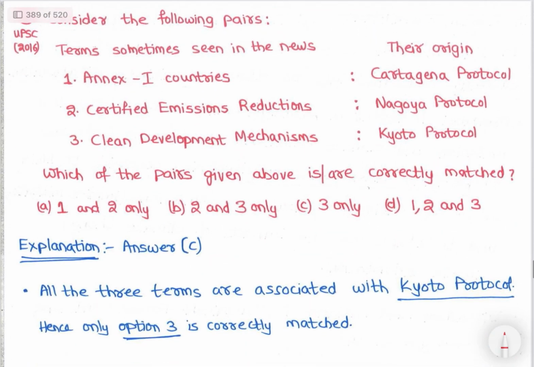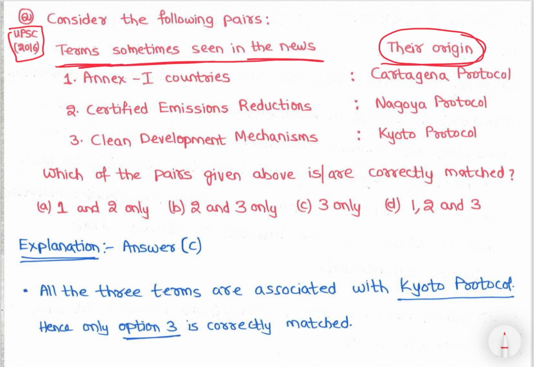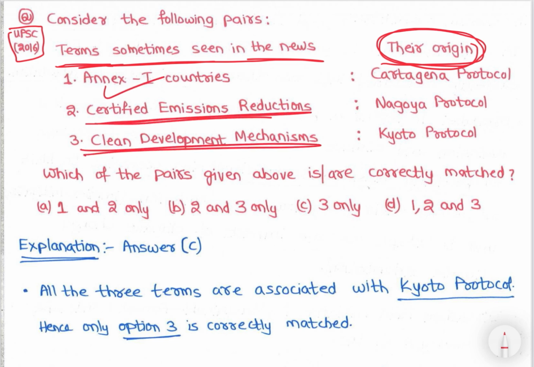Okay, see, a question asked in 2016, right. Some terms sometimes seen in news and their origin. शुरू कहाँ से हुआ, right. So Annex 1 countries, certified emission reductions, and clean development mechanism. See, Annex 1 and non-Annex 1 countries, Kyoto Protocol में first time origin 1997, right. So incorrect. And certified emission reduction scheme is there in the Kyoto Protocol. So incorrect. Clean development mechanism is in Kyoto Protocol.